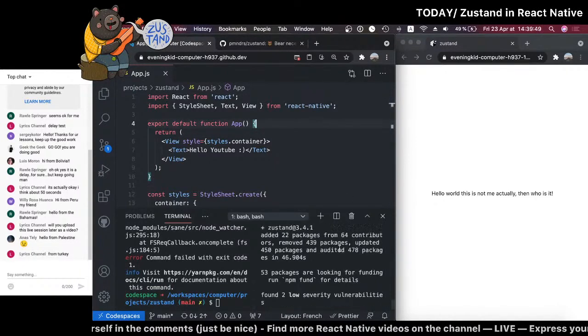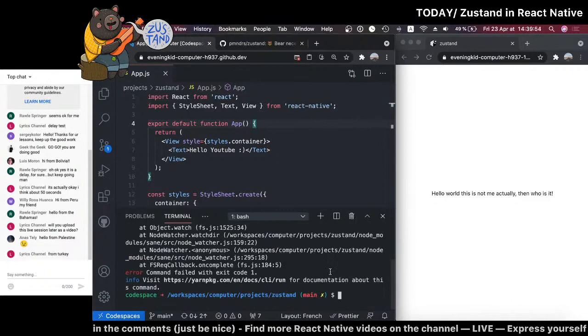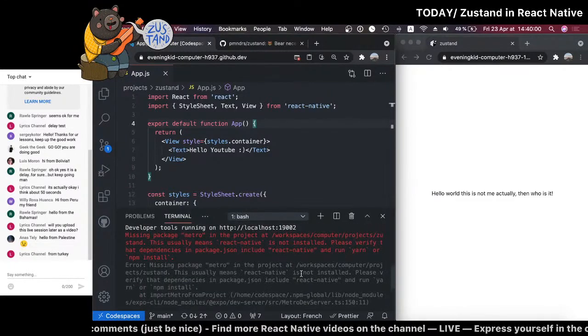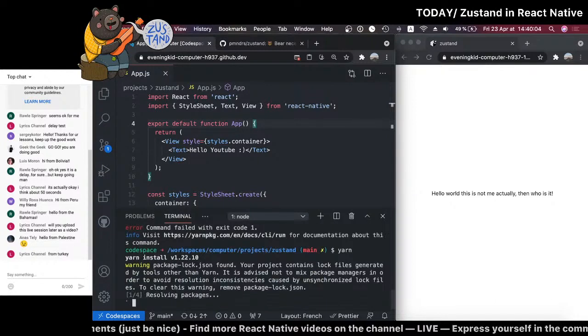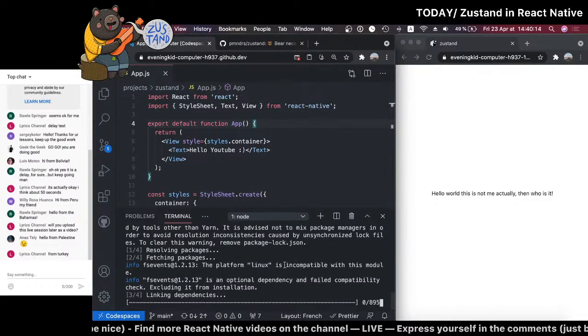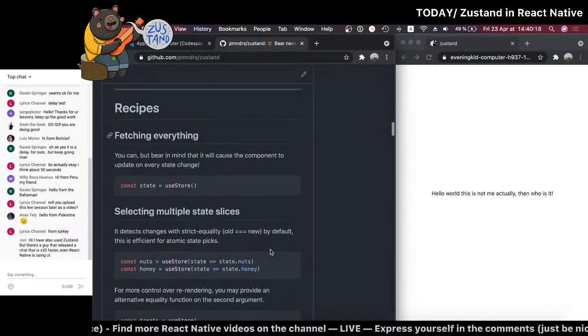Okay, so I installed the library here. It's a bit messy. I'll just close this one, and I will rerun React Native Web. Oh, why is it not working? Missing. Oh, okay. I think because I added a library. Oh, I used npm instead of yarn. That's the reason why. Okay, so I'll just reinstall all the libraries for this project, and I will rerun everything right after that. So let's keep looking at how it looks.